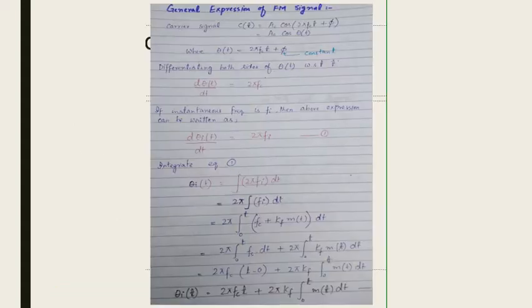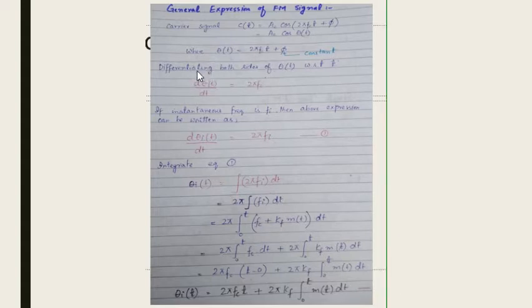Now the first topic of today's lecture is the general expression of the FM signal. We know that the carrier signal is given as c(t) = Ac cos(2π fc t + φ). Here φ is the phase and fc is the carrier frequency. We can replace this angle with θ(t), so this would be the total angle. If we are talking about frequency modulation, then this phase is constant and only fc will be changing.